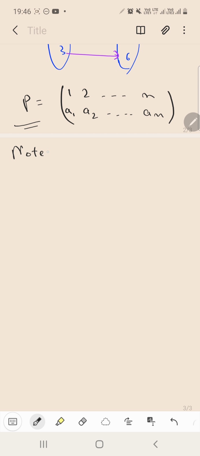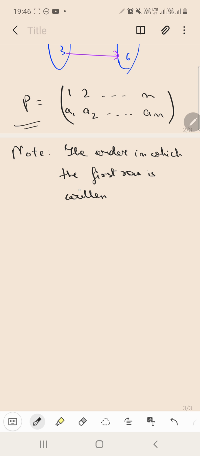Now we have a very important note here. The order in which the first row is written does not matter. Okay, the order in which the first row is written does not matter.